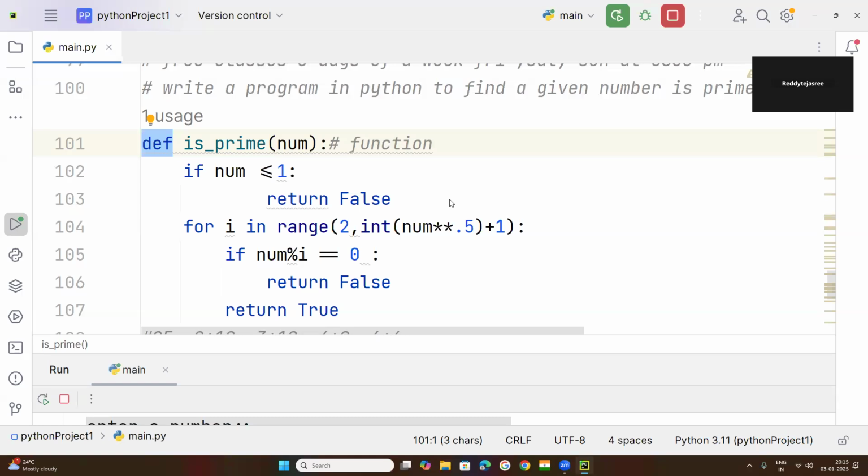A block of code means maybe 5 lines of instruction, 10 lines, or even 2 lines of instruction. That block of code will be kept with a name, so whenever you invoke it with that name, it will be executed.